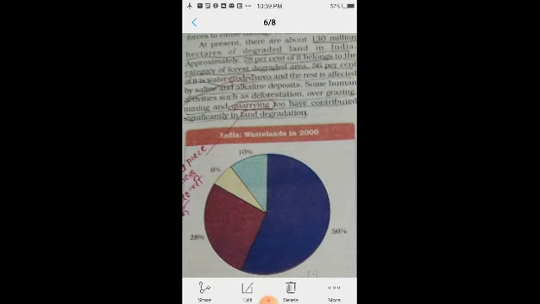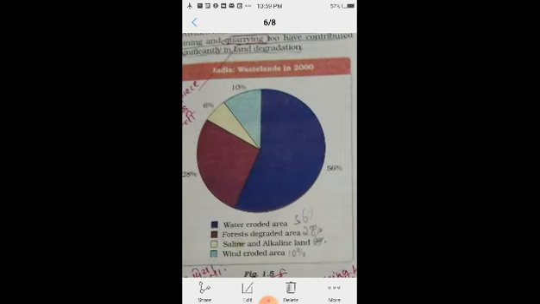In this figure, Figure 1.5, India wasteland in 2000 is given in this chart, percentage wise. Out of the total wasteland, water eroded land is 56%, shown in blue color. Then reddish brown color shows forest degraded land area, 28%.